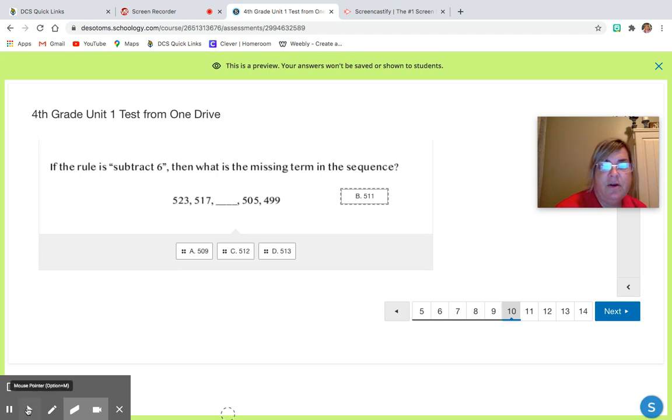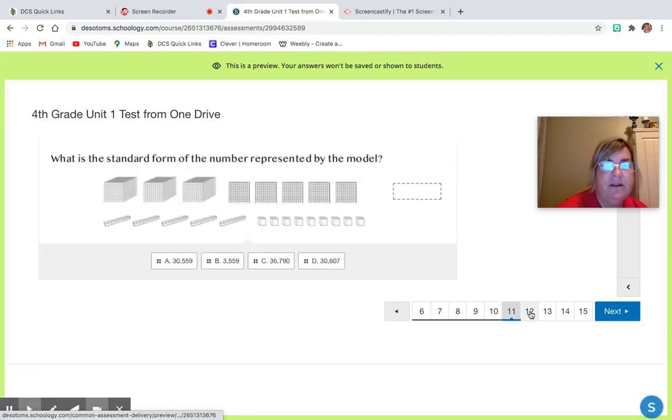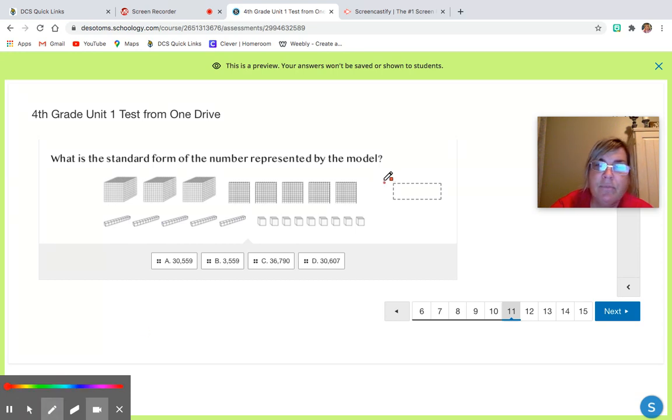All right, and let's go to question 11. Question 11, looking at our models, the cubes represent 1,000, the flats represent 100, the rods represent 10, and the unit cubes represent 1. So we've got 1, 2, 3,000. We've got 1, 2, 3, 4, 5,500, excuse me.